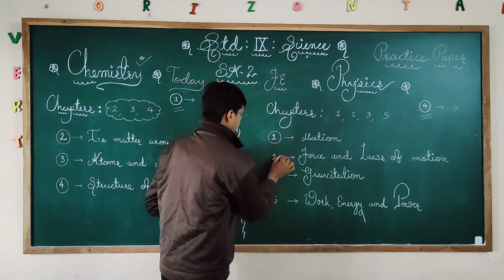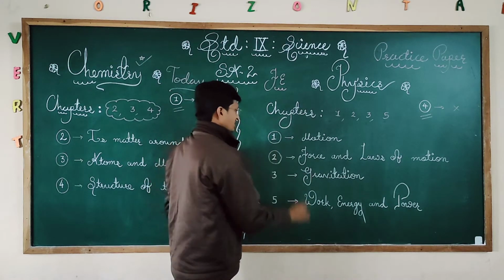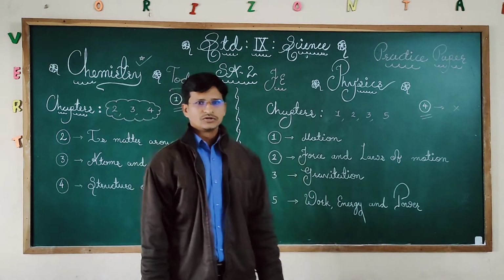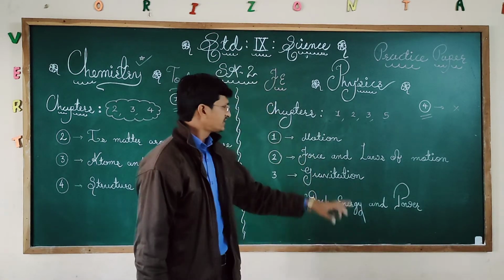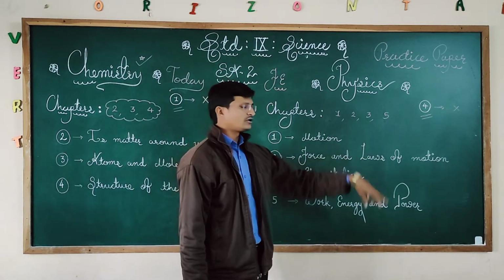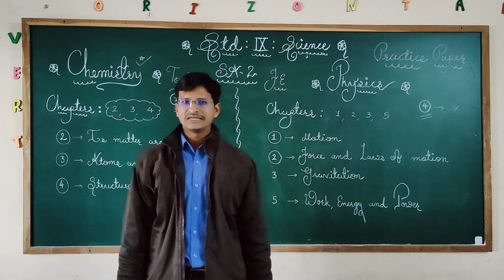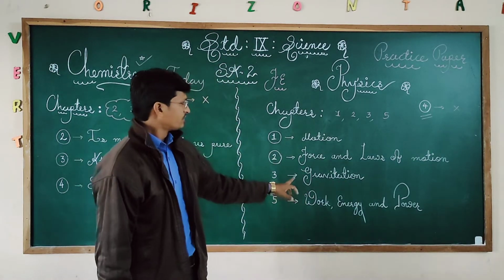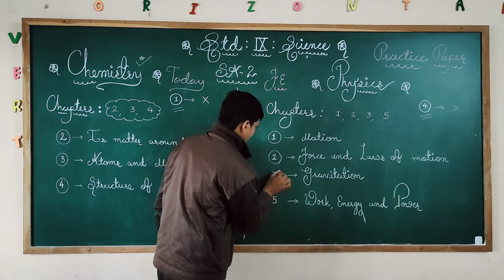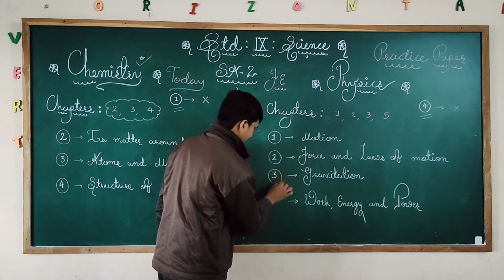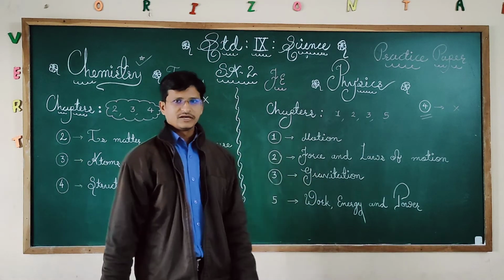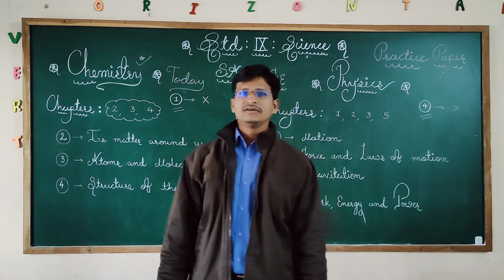Chapter number 2 is force and the laws of motion. In that, what is force, different laws of motion, the three laws of motion also we discuss, so that can be asked. And chapter number 3 is gravitation. Now what is gravitation?